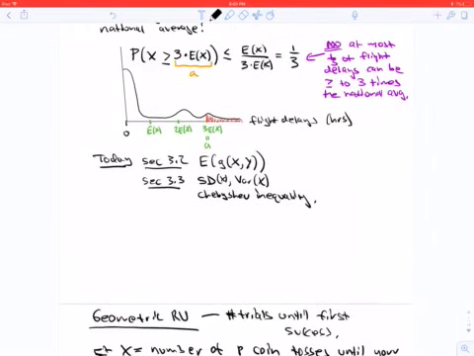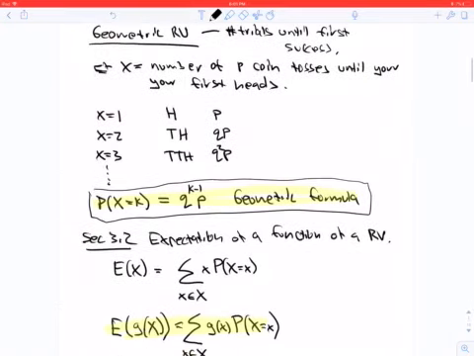Today we're going to look at the expectation of several variables and then talk about SD invariance in section 3.3, as well as Chebyshev's inequality. To increase our repertoire of random variables, the geometric random variable is the number of trials until your first success.